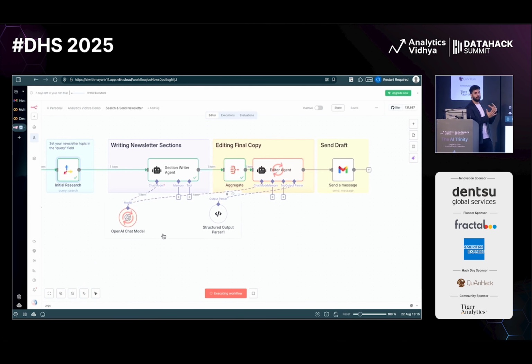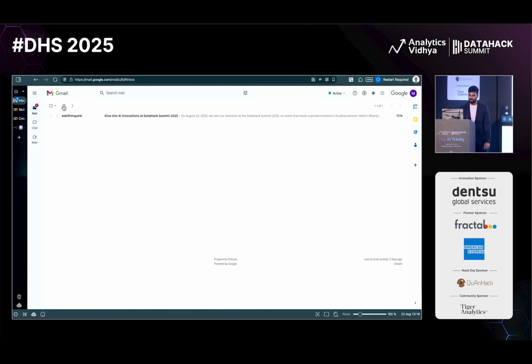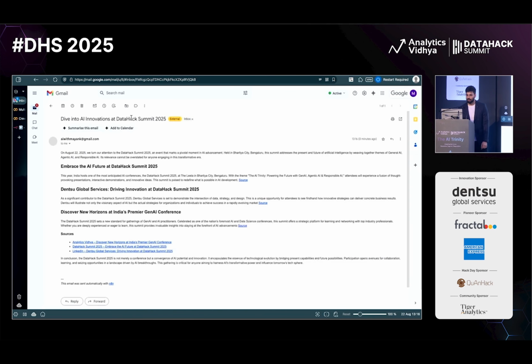And I've corrected an OpenAI model pretty nicely, right? And finally, we have sent a message. So let me go to my email. Let me refresh it and see, we have it. Dive into AI Innovation at DataHack Summit 2025. And all of this is pretty much based on what is happening.